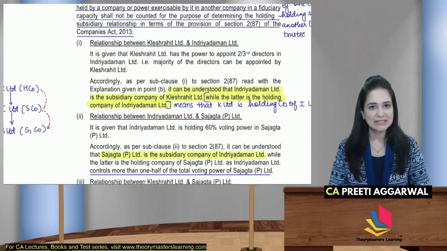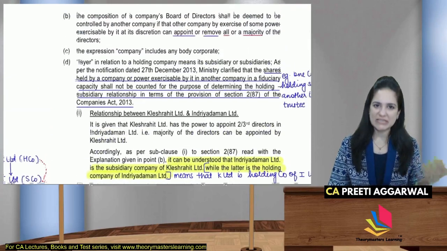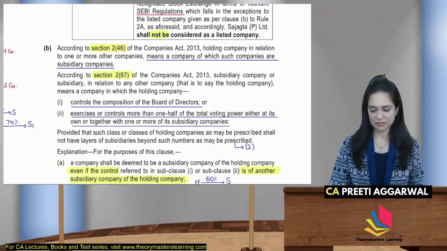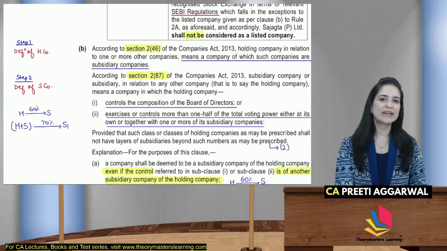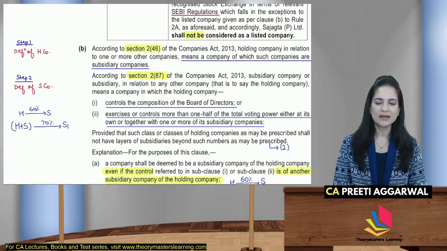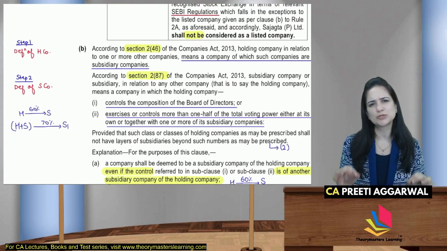So are you ready with the answer? Yes. Now to establish the relation, we need to first write theory, no? Ma'am, this is such a lengthy question. Will this be asked in the exam? It can be. Now you are finding it lengthy because we are discussing it in detail. And yes, the solution is quite lengthy. And if this question is asked in the exam, it will be asked for a minimum of 6 to 7 marks.